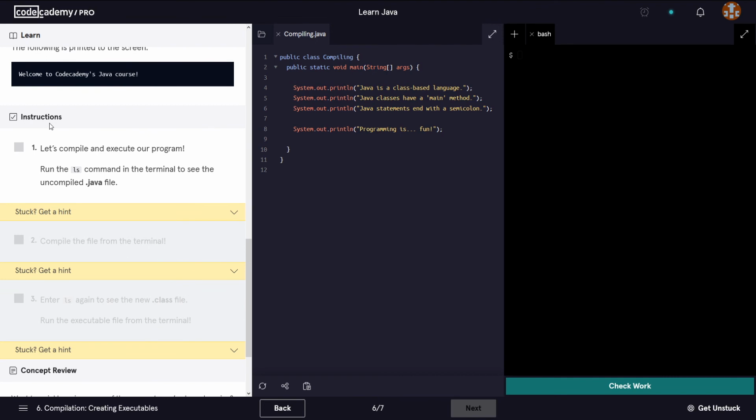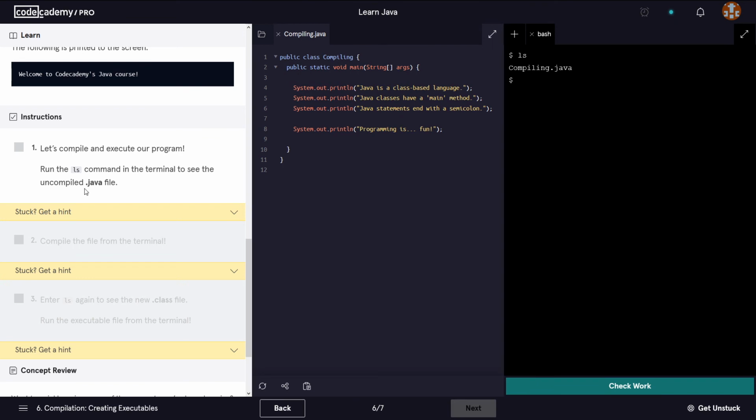Now if we have a look at the instructions, it tells us let's compile and execute our program. Run the ls command in the terminal to see the uncompiled Java file. So first of all, in the terminal here, we type ls and then we press enter. And this tells us this is the file that exists right now. Okay, so we've done step one. It says let's compile and execute our program.